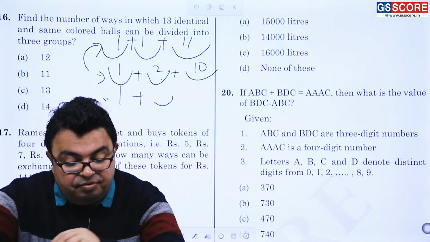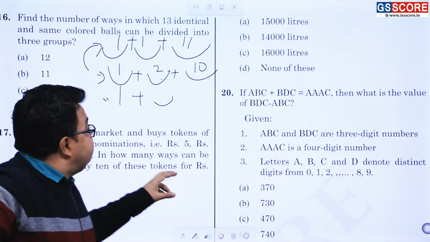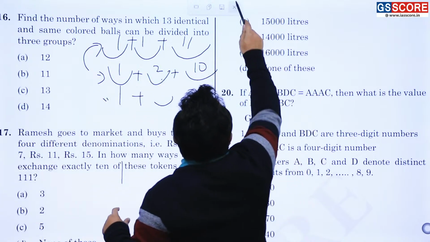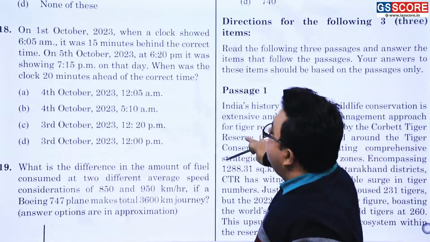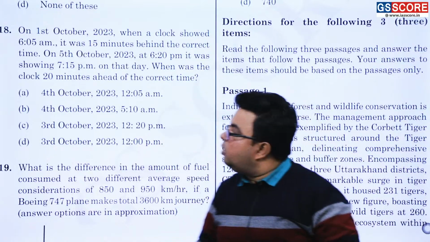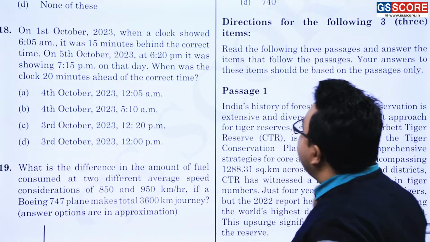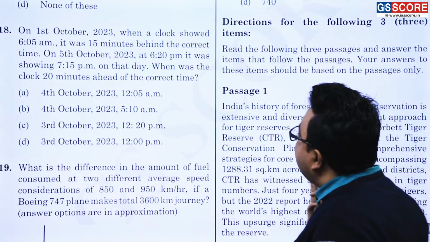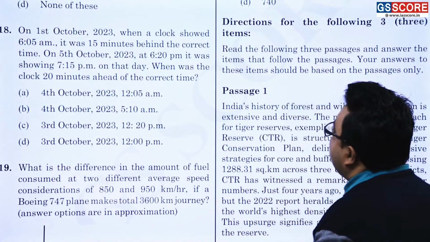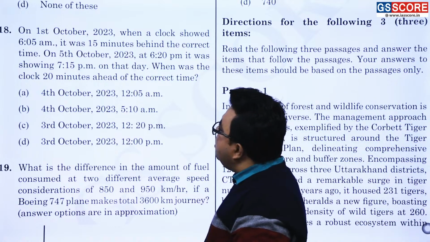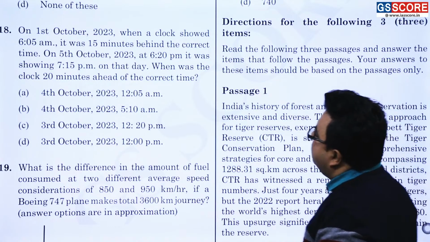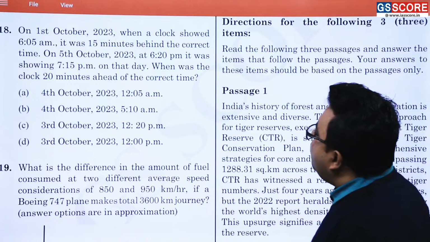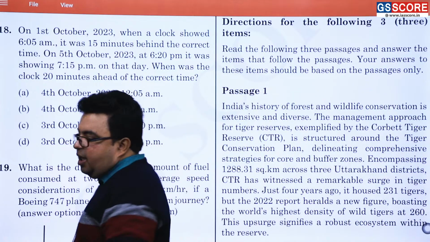15 minutes behind one time is okay. Yes, this 18 number, this is a good question. On 1st October 2023, when a clock showed 6:05 am, it was 15 minutes behind the correct time. On 5th October 2023 at 6:20 pm, it was showing 7:15 pm on that day. That is the false time, not the exact time. When was the clock 20 minutes ahead of the correct time?